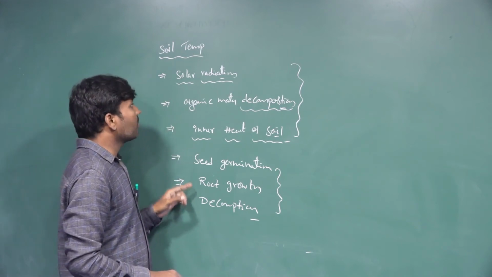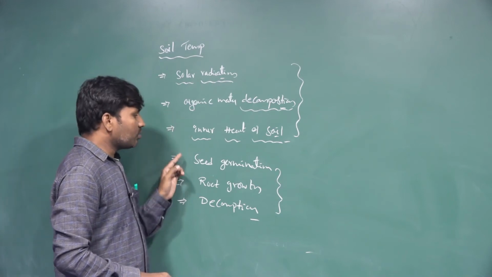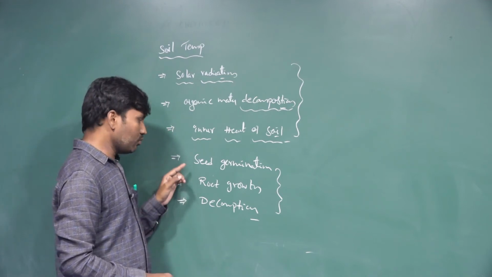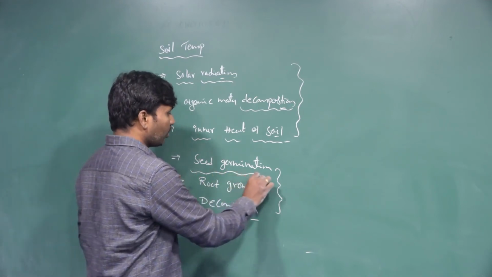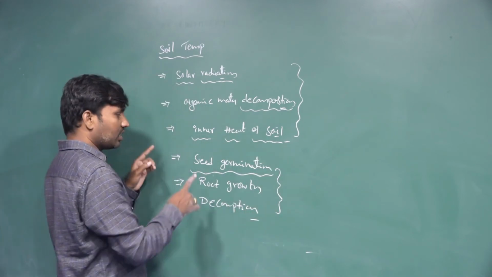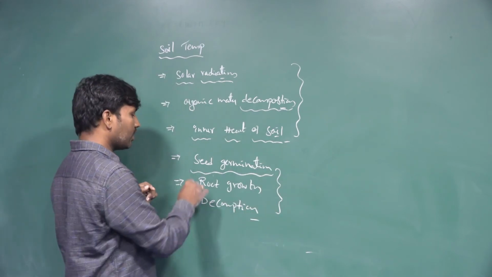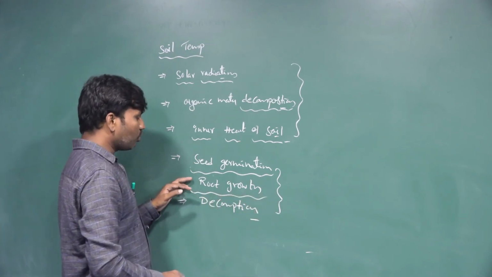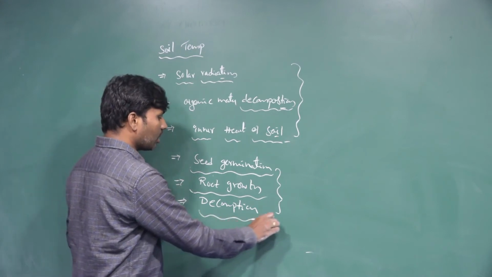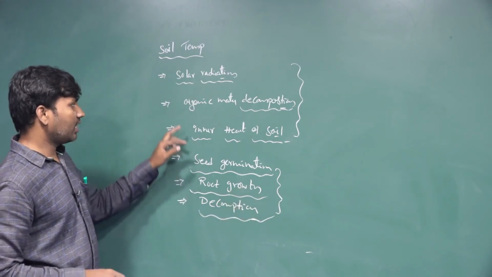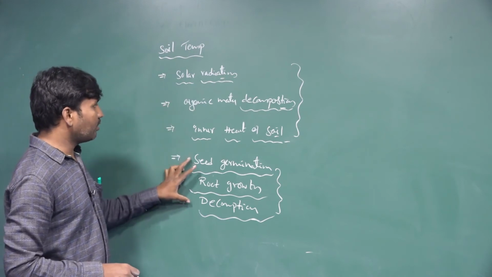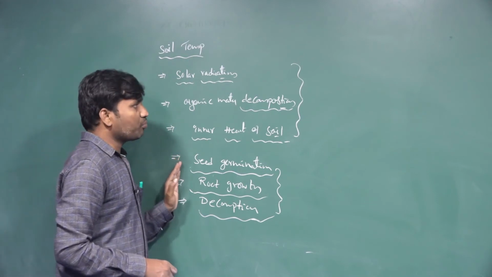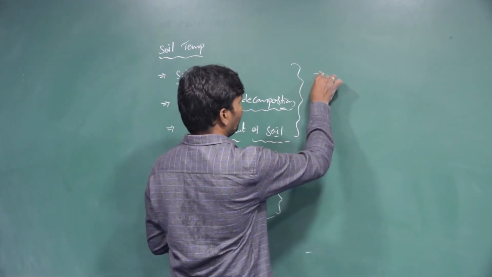Even the organisms living in the soil survive based on the temperature. Seeds grow only at a particular optimum temperature maintained by the soil. Root development and growth, and decomposing organisms, are well developed, and the decomposing process is conducted at the optimum temperature. So soil temperature is also an important factor among the soil features.